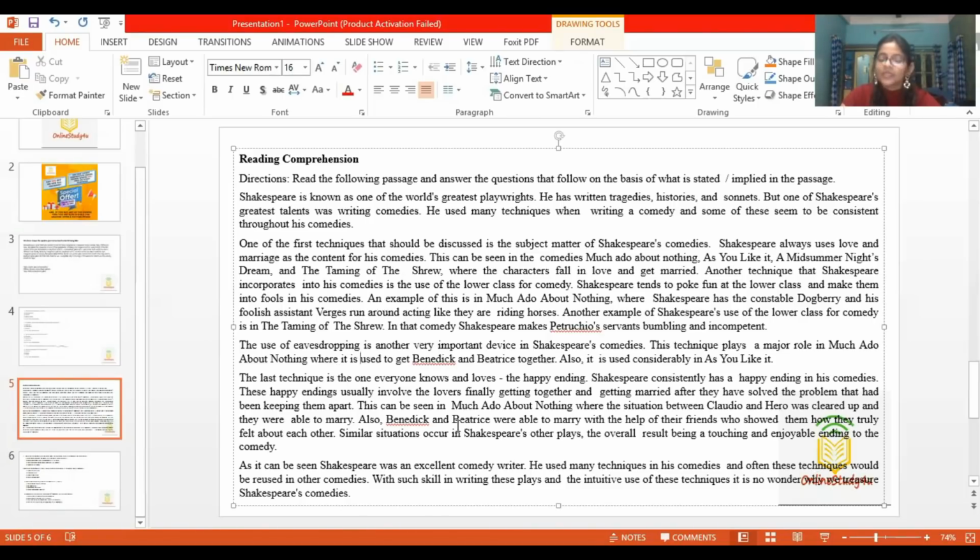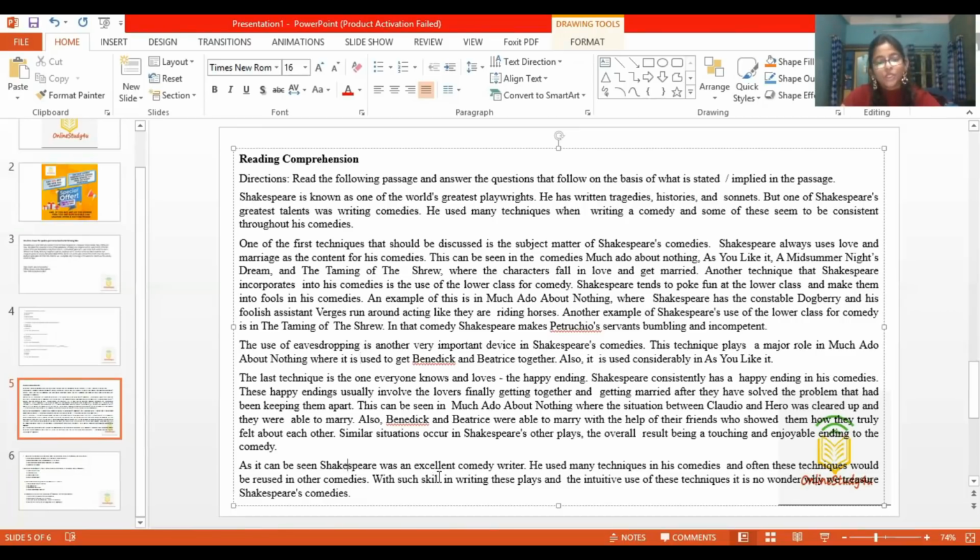Okay, so this can be seen in Much Ado About Nothing, what I was saying, where the situation between Claudio and Hero was cleared up and they were able to marry. Also, Benedick and Beatrice were able to marry with the help of their friends who showed them how they truly felt about each other. Similar situations occur in Shakespeare's other plays, the overall result being a touching and enjoyable ending to the comedy.